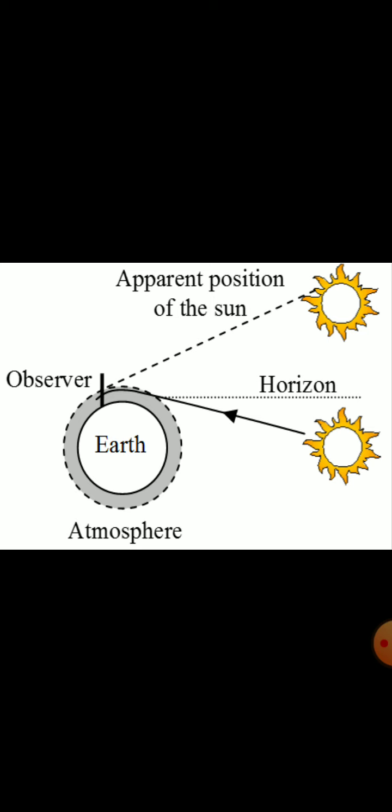So that is the apparent position of the sun, which is visible. But the actual position of the sun is somewhere different. This figure shows the positions of the sun, actual and apparent, with respect to the horizon, the line at which the earth's surface and the sky appear to meet.